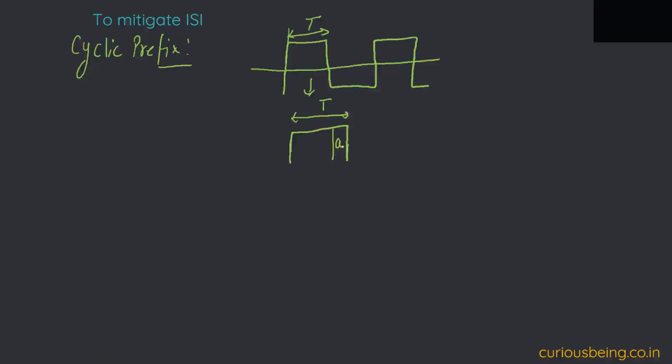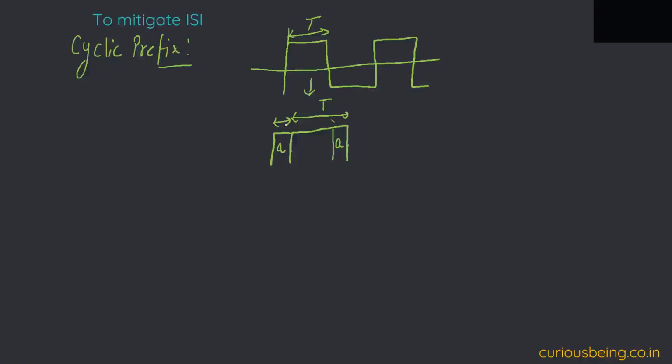This is just some samples, and for understanding purposes, I name this tail a. I pick this tail and put it in the beginning. It will look something like this. Obviously in this case, the symbol duration will increase. It will be elongated, but this is an overhead and it is acceptable.